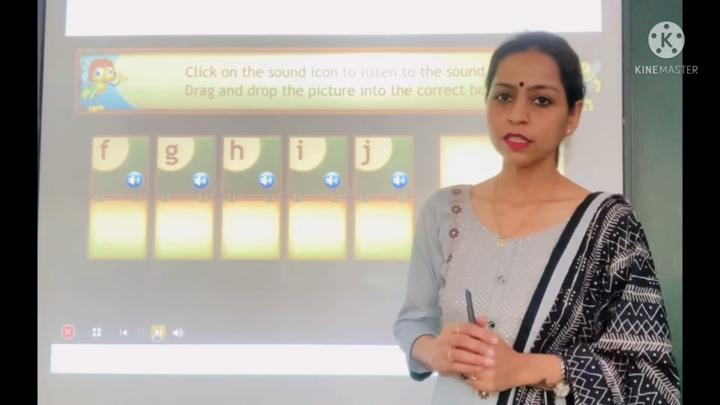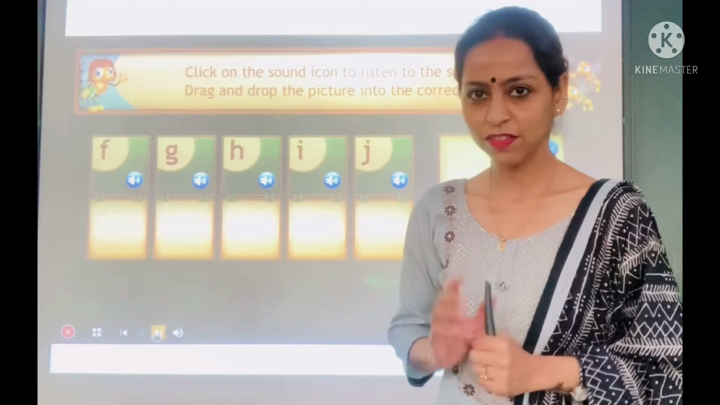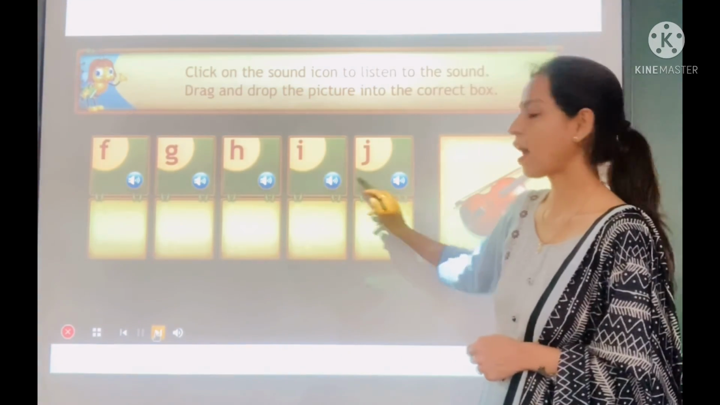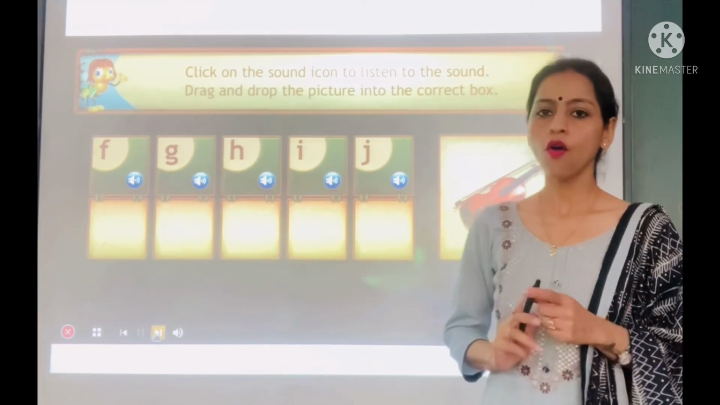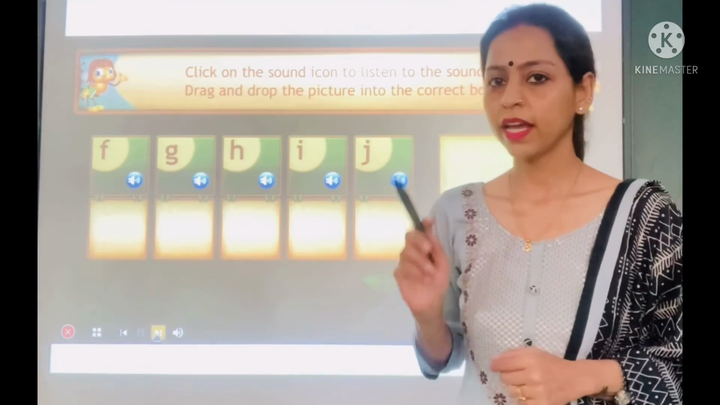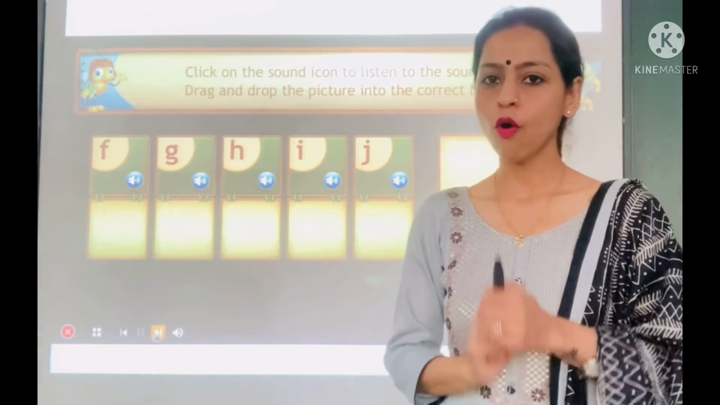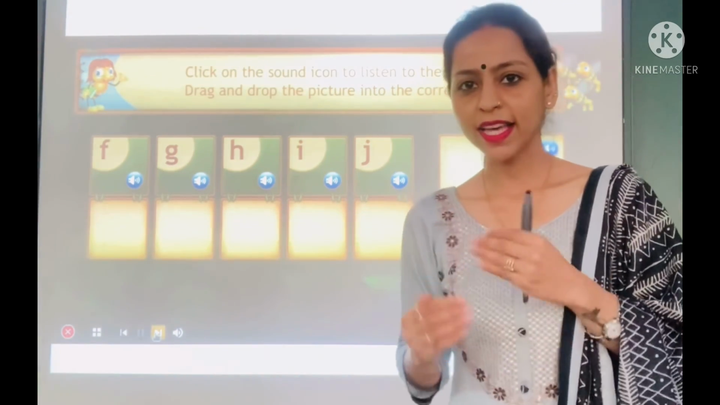In today's class, we have covered 5 sounds, students, that is F, G, H, I and J. Till now, we have done sounds from A to J. So, your home assignment, your homework, is to revise these sounds.